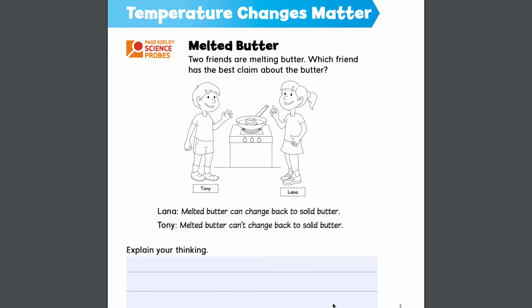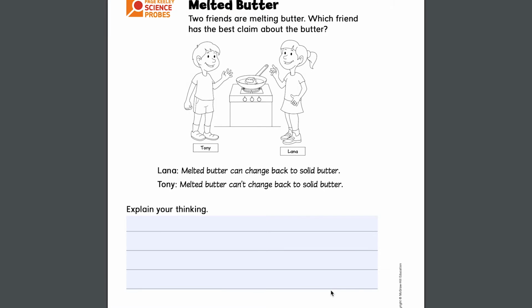So Lana says melted butter can change back to solid butter. And Tony says melted butter cannot change back to solid butter. Who do you think is right? Do you think that melted butter can change back into solid butter? We'll investigate, and by the end of this chapter, we'll know the answer.